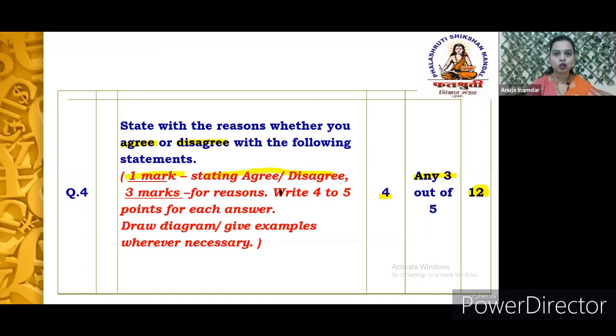So in the justification, similar to question number 3, if minimum 4 to 5 points you are supposed to write down for each answer. Here also the rule is, if it is possible for you to write down the question answer point-wise, write it down. Like if the question belongs to microeconomics, write the answer like types of demand. You can write it down point-wise. So give a heading, write down the explanation, give an example in this particular case, right? So wherever the diagram or the examples are required, make sure that you will give the examples.